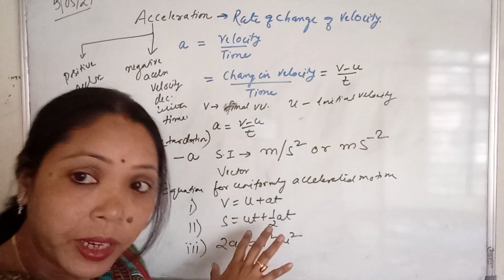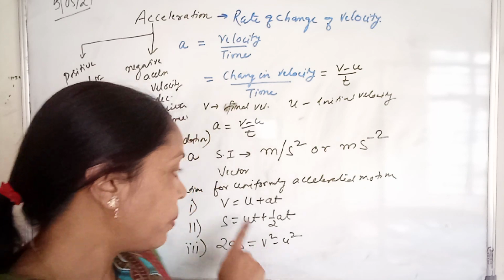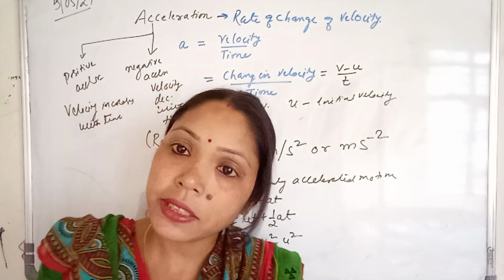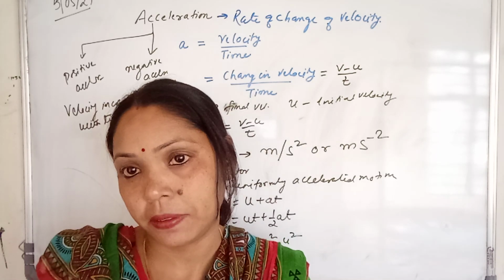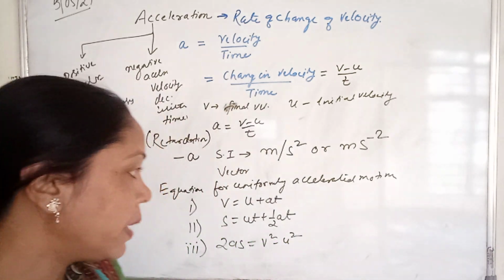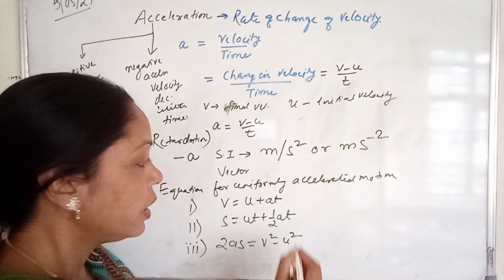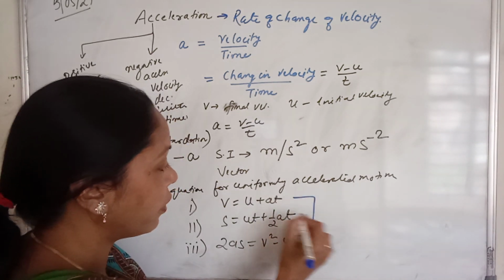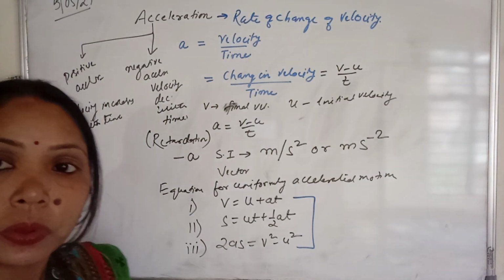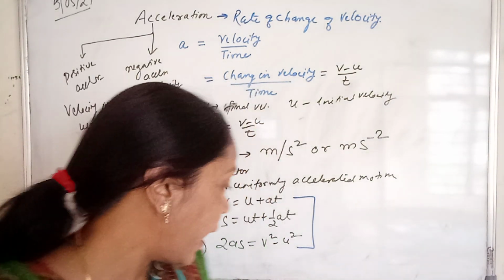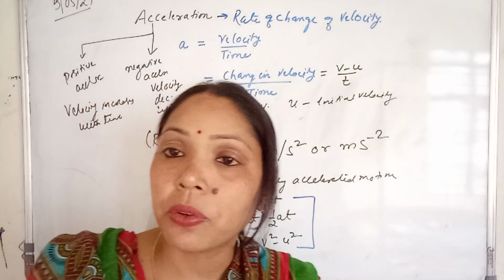We are going to prove these 3 equations by the graphical method. For the time being, for the numerical, you try to learn these 3 formulas, that is v equal to u plus at, s equal to ut plus half at square and 2as equal to v square minus u square.